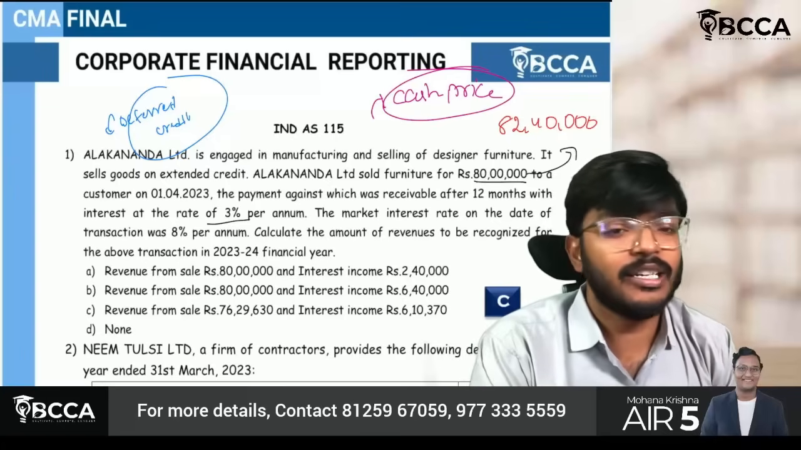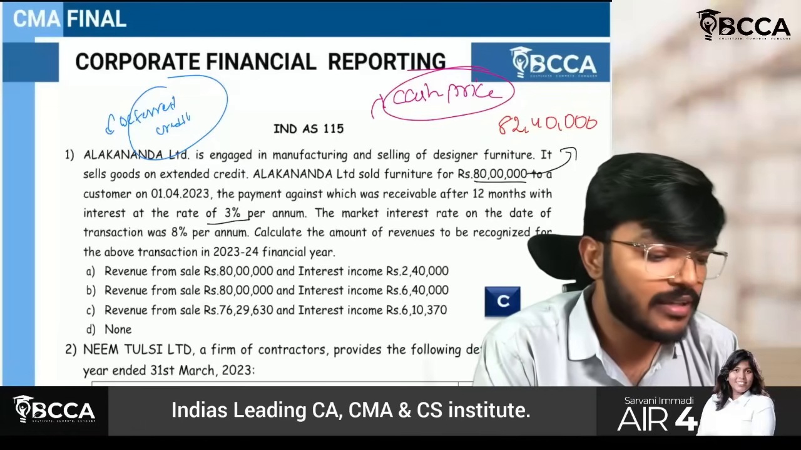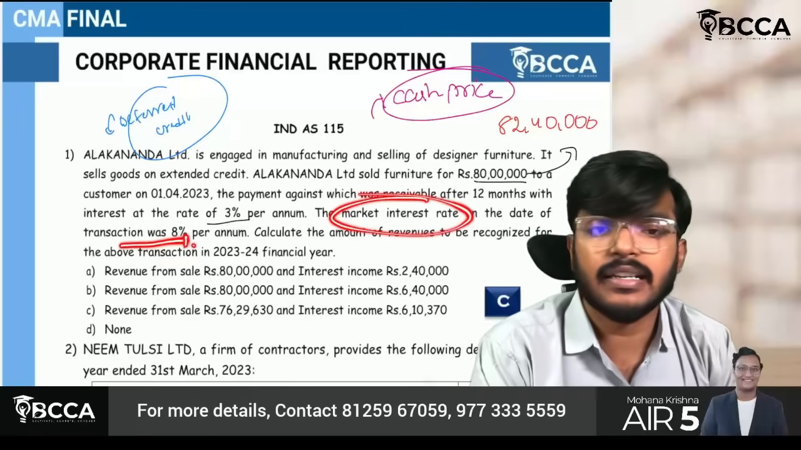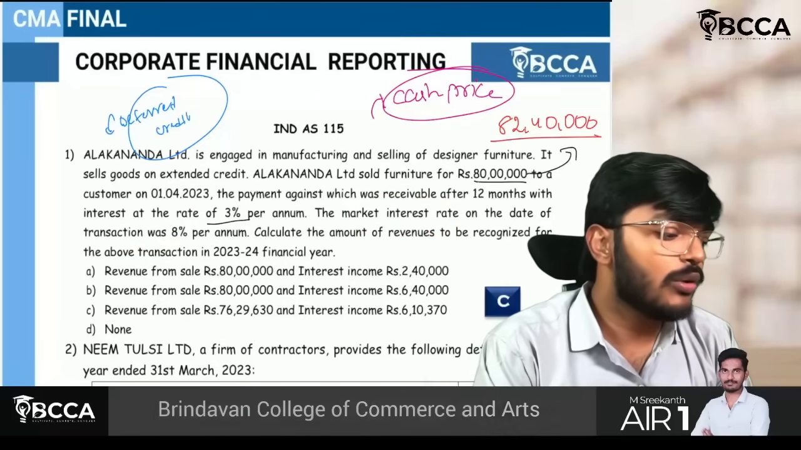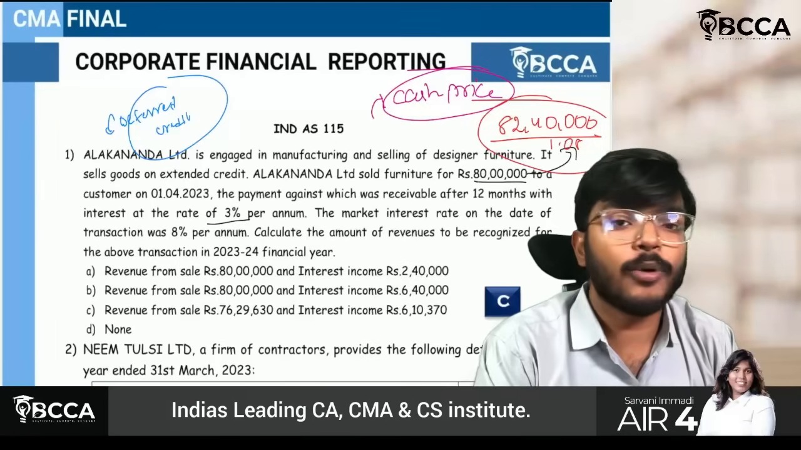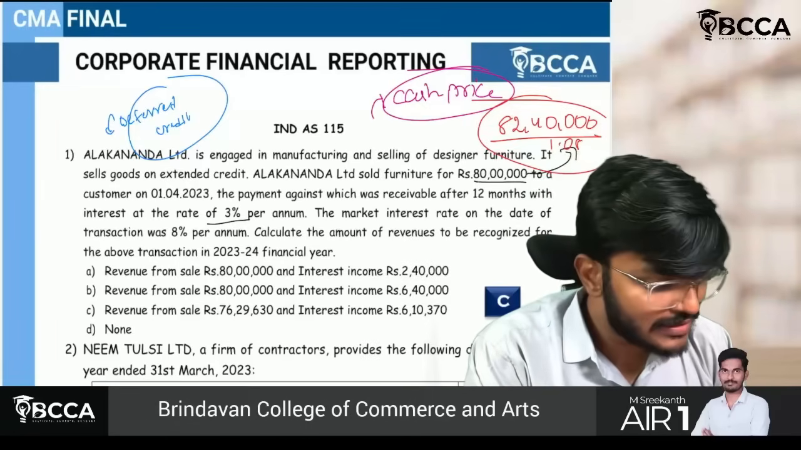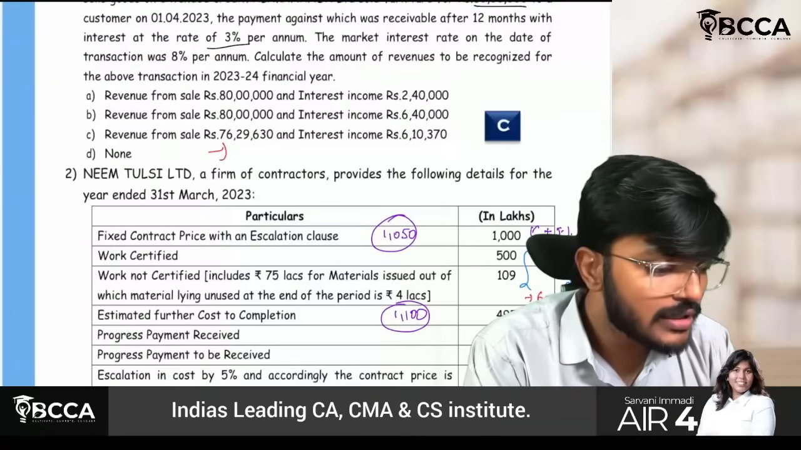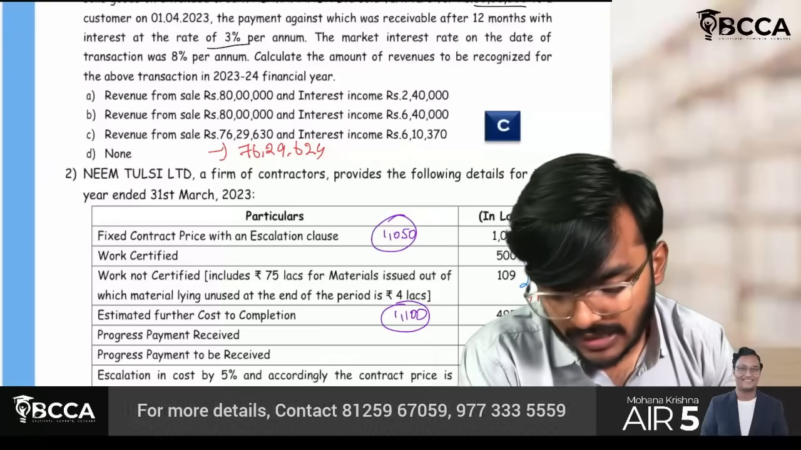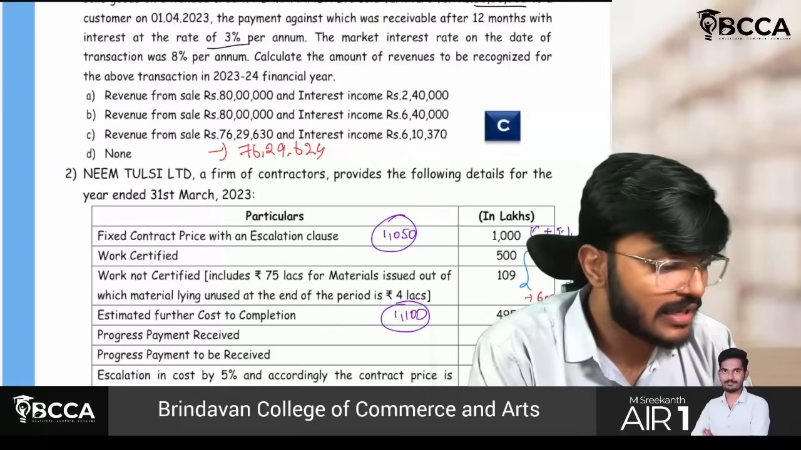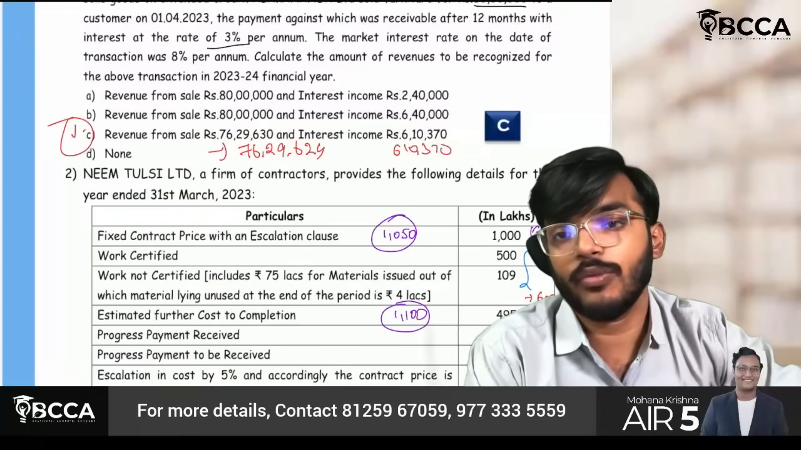Sir, I have to calculate the present value. Answer is yes, you have to calculate the present value. In order to calculate the present value, they have given the discount rate also, which was 8%, which is the market interest rate. So this is a simple question. Only one payment will be made afterwards. So 82 lakh 40,000 divided by 1.08 if you do, 76,29,630 you will get. This is the cash price. And whatever the balancing figure is there, which is nothing but 6,10,370, it is nothing but my interest income. I hope you have understood what I have written.